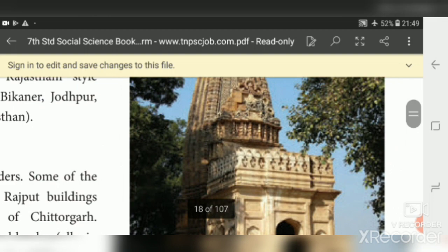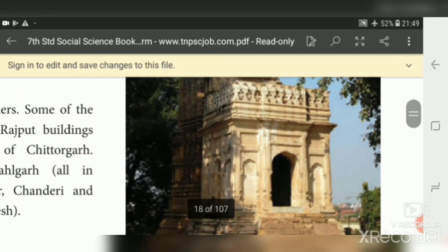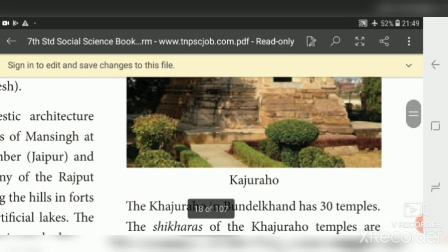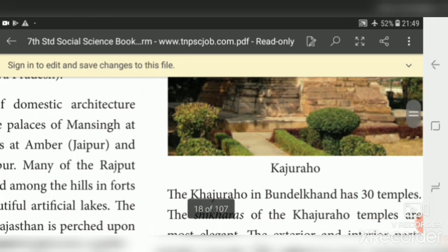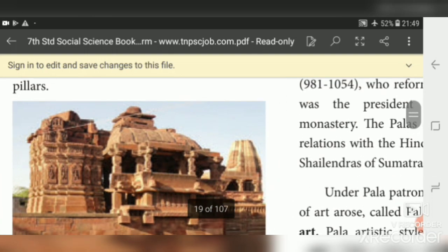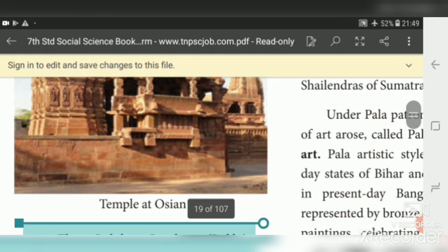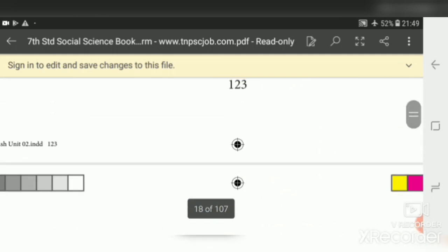See here, this is the Khajuraho temple. It consists of how many temples? 30 temples. It was in Bundelkhand. And the Sun temple at Konark in Odisha. And the Dilwara temple in Rajasthan, you see here. This is the temple at Osian. So these are the important architectural skills of Rajputs.